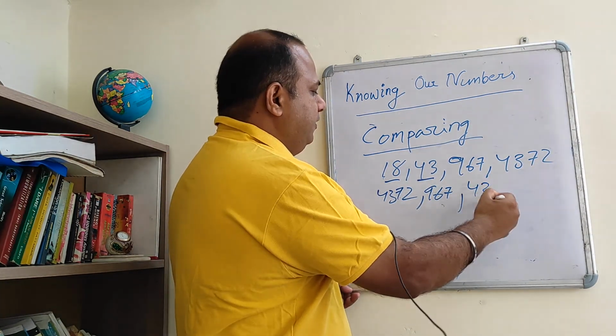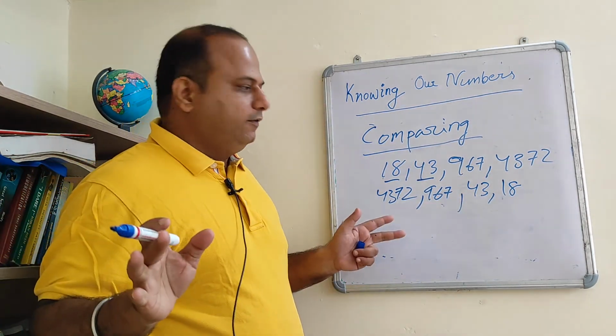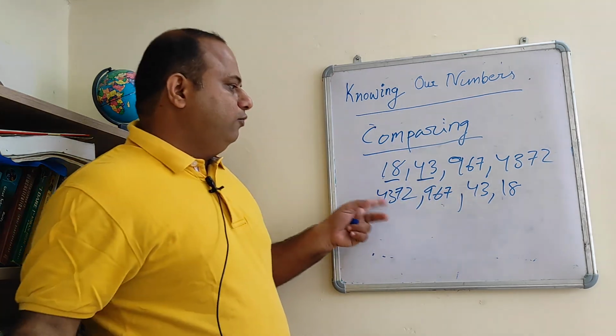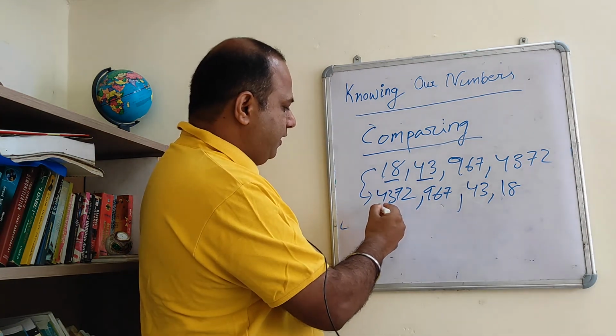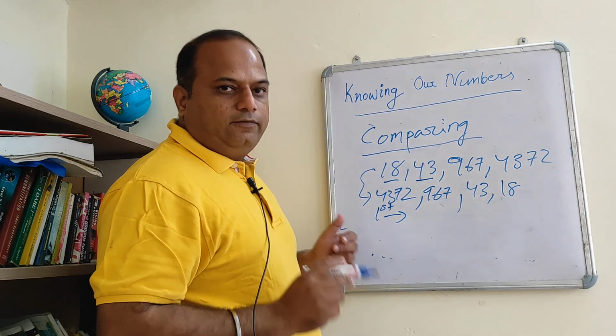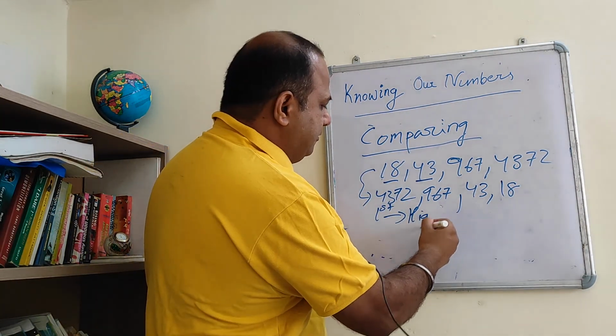So 43 and 18. Why am I telling you all these things? I know that you are aware of these things, but here we are going to the rule indirectly. So what are the two rules applied in arranging this in decreasing order? The first rule was, yes friends, the first rule was higher digits is bigger.